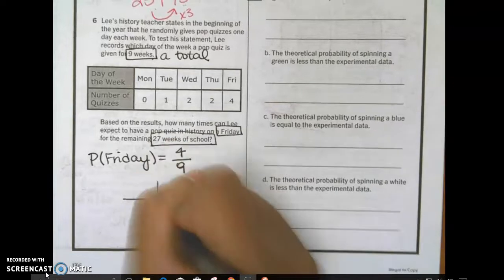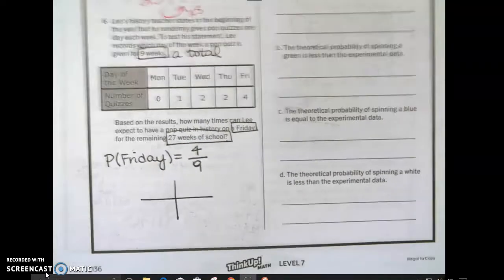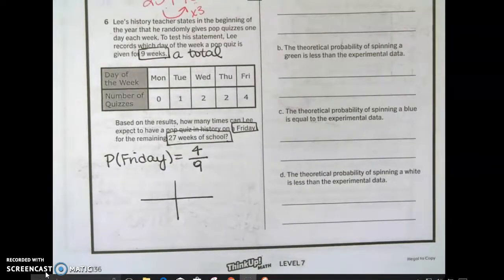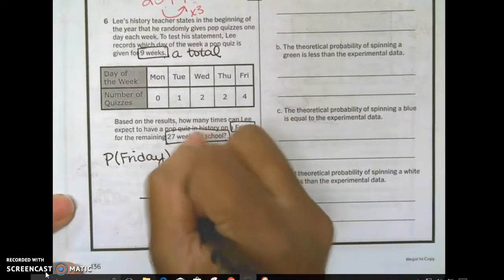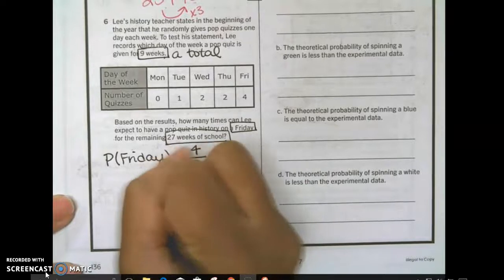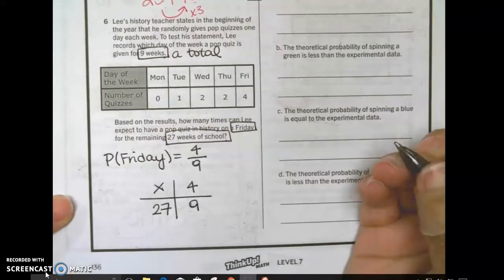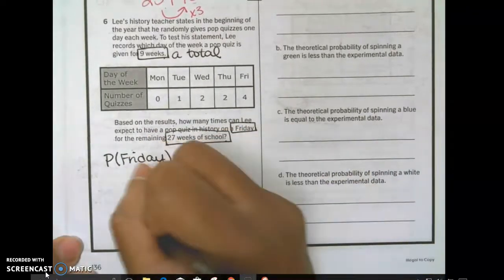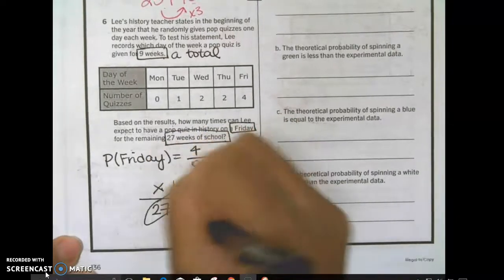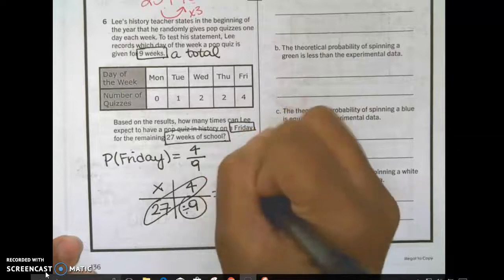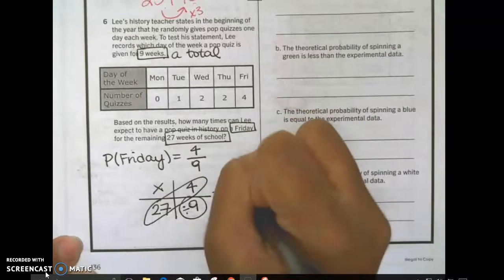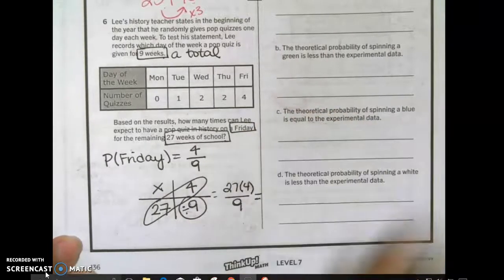So now what? Put it in the proportion. 4 out of 9 goes in the proportion. And you put the 27 in the bottom, because they're asking about 27 weeks. And how do I solve? Cross multiply and divide. Do not shout out any answers. I will end up with 27 times 4 divided by 9, and that will give me my answer.